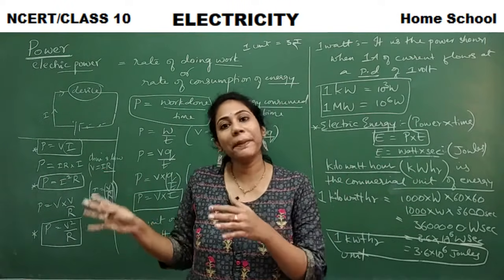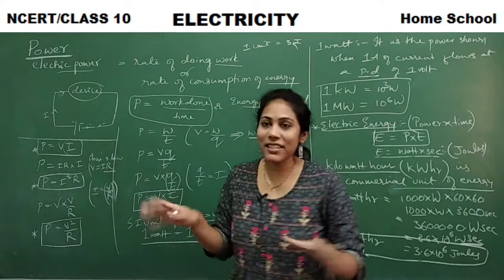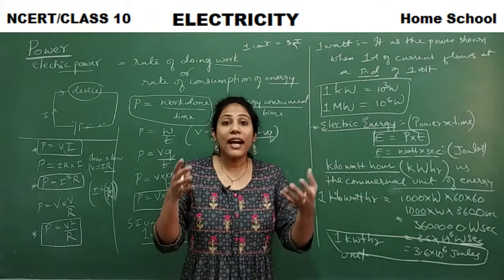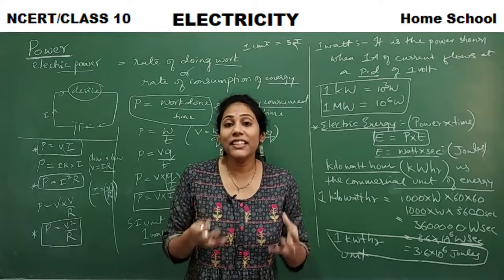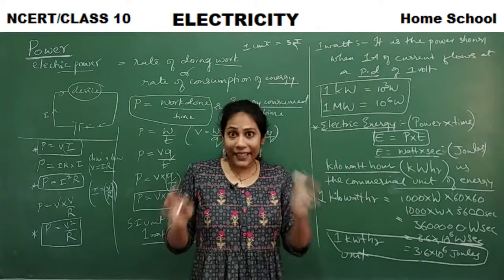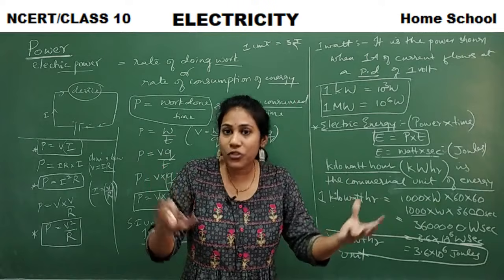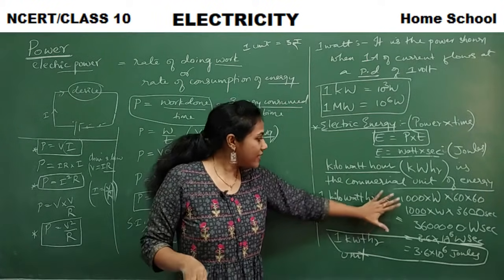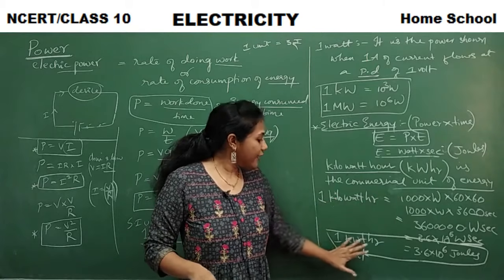So we are not paying money for the electrons or something; we are paying money for electric energy, because a device takes a certain amount of energy for working. That energy is the most important one, and for that we are paying money. Energy is always calculated in which unit, guys? Kilowatt hour.